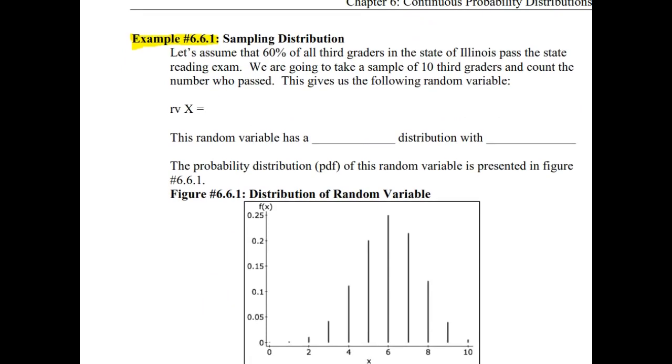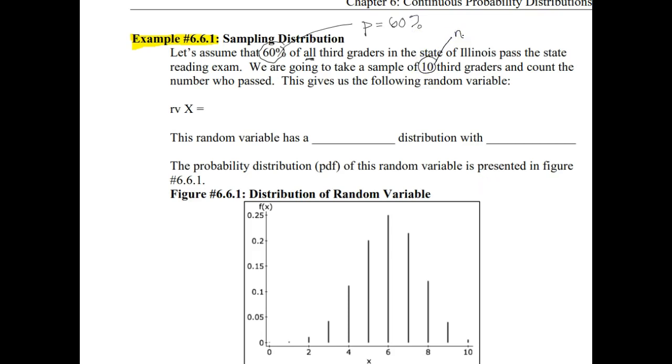So example 6.6.1. Getting some idea of this new sampling distribution that we'll be looking at in this section. Let's assume that 60% of all third graders in the state of Illinois pass the state reading exam. So this is the percentage for all, that is a value of p. And we're going to take a sample of 10 third graders.